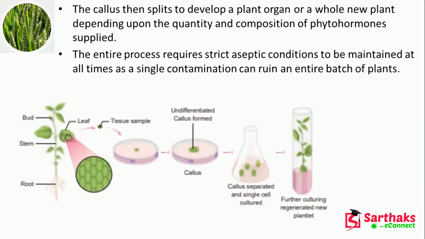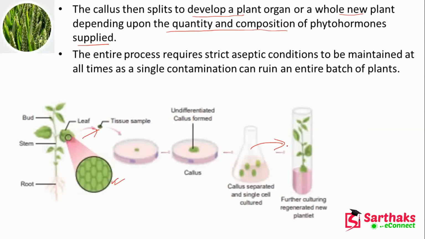Now this will split to develop a plant organ, then form a new plant depending upon the quality and composition of phytohormones supplied. Then we are going to supply the phytohormones. Here you can see bud, stem, root. From this leaf you are taking, this is the cell structure, and from this cell you have taken some tissue sample. Then we are forming the callus. Then this callus is separated and single cells cultured. Then you are further culturing to regenerate a new plantlet.